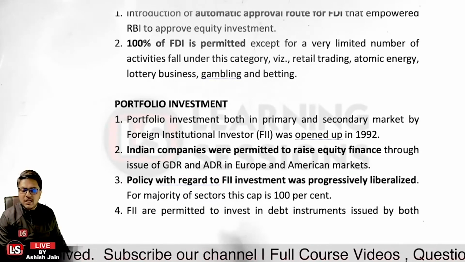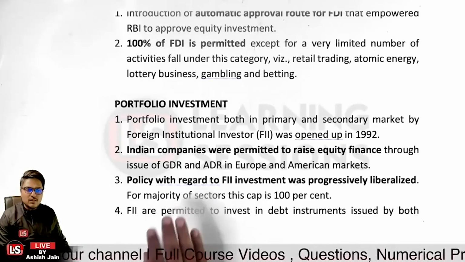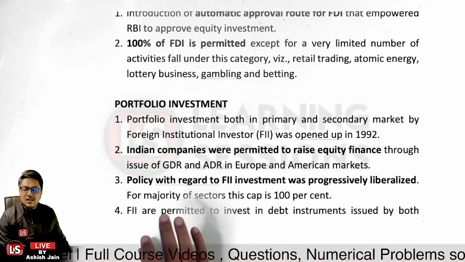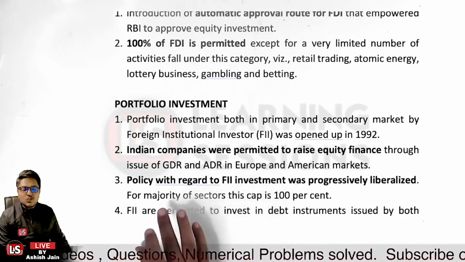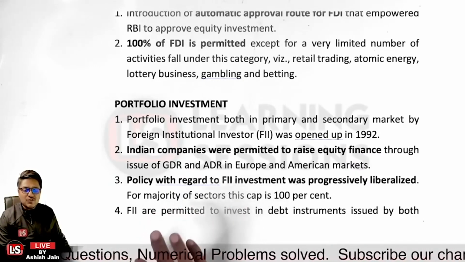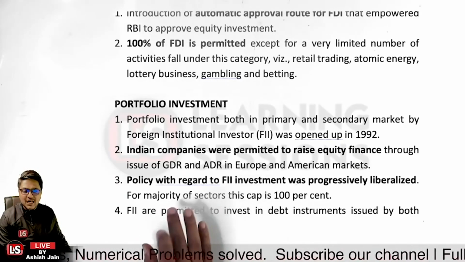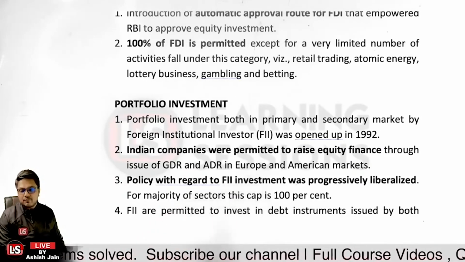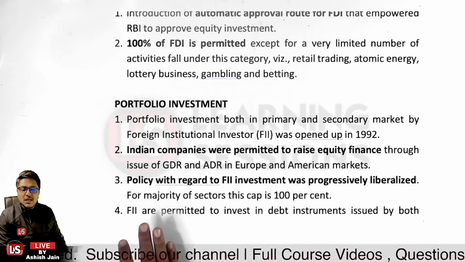What is ADR? ADR is American Depository Receipt and GDR is Global Depository Receipt. These have enabled Indian companies to raise equity in foreign currency, and the companies are further allowed to invest the amount generated in foreign countries itself. For that purpose, approval from the RBI is not required.